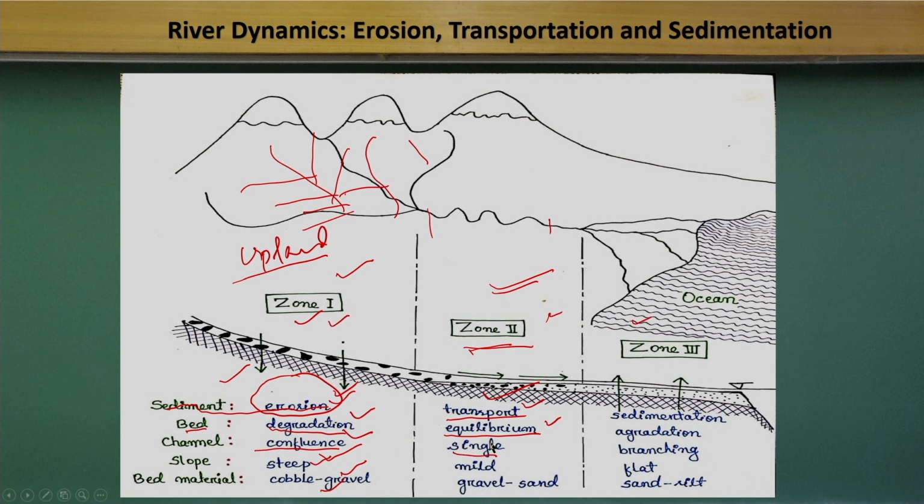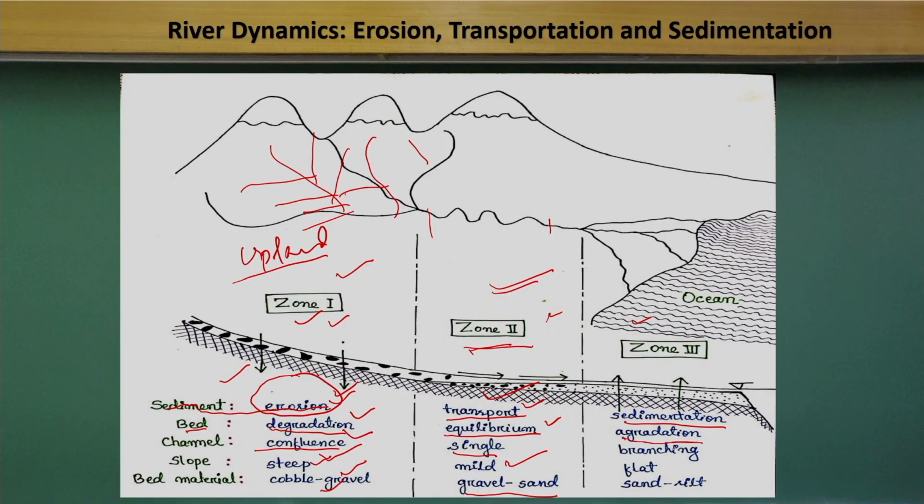The channels will more or less be single channels and the slope will be mild, and here you can see a composition of gravel and sand. So from the upland to the middle reach, we then have the lower reach of the river, where the river does not have the transport capacity to carry the sediment beyond that point. So it starts depositing the sediment, and a sedimentation process happens. Because of the sedimentation process, the channels reach an aggradation stage, meaning the bed is rising.